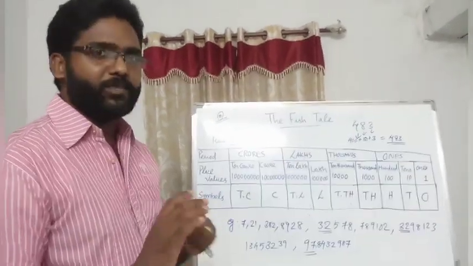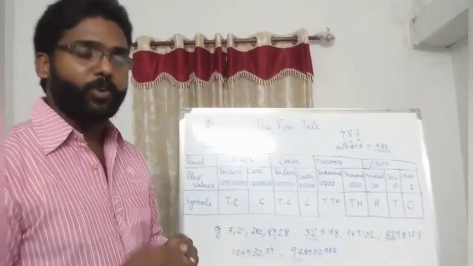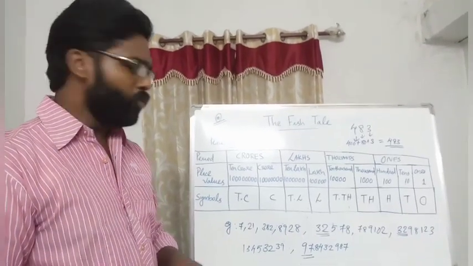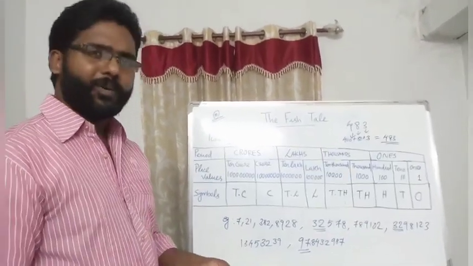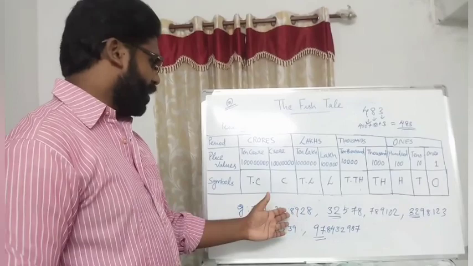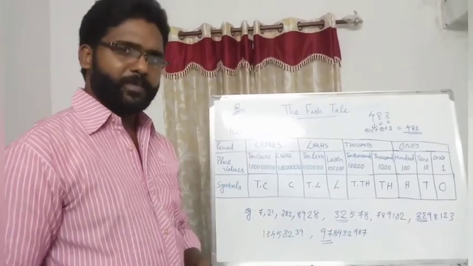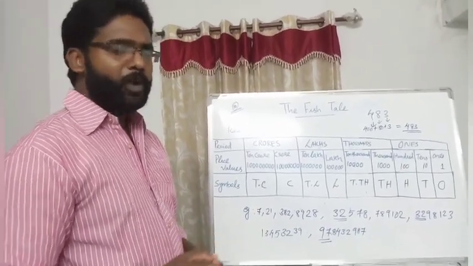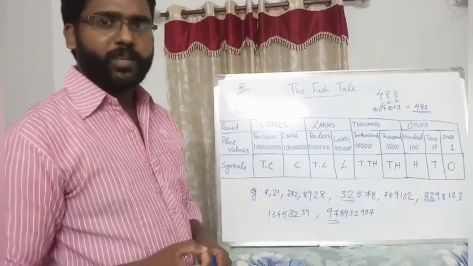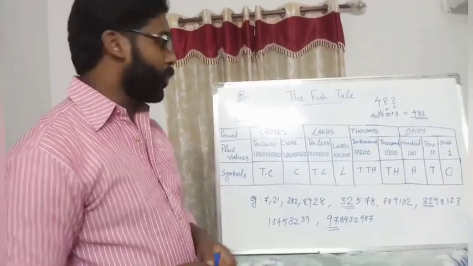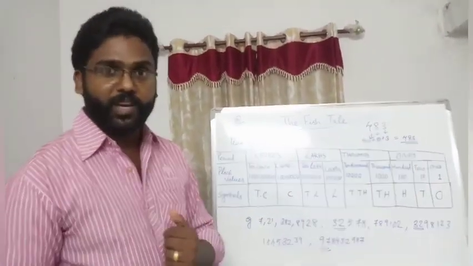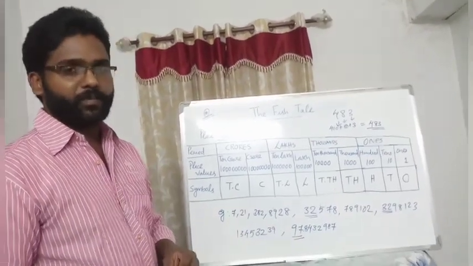Maths is not a subject for reading. It's for doing. So do many problems or many numbers like this. The more you do it, the more easily you can acquire this place value chart.